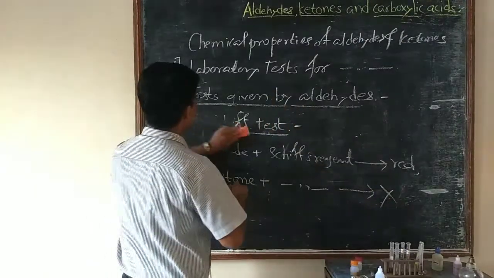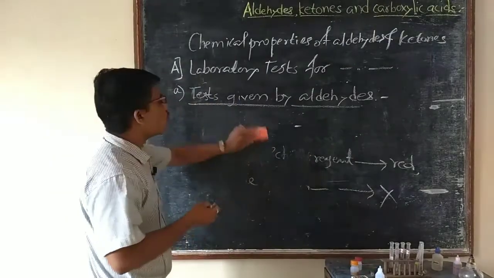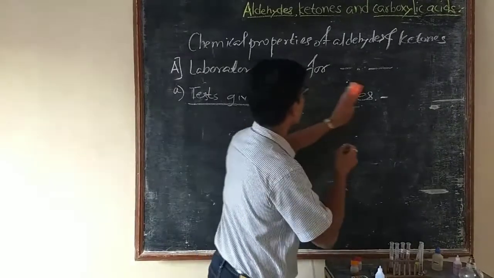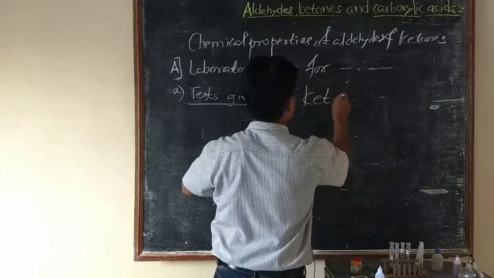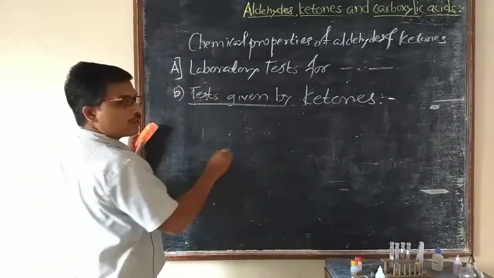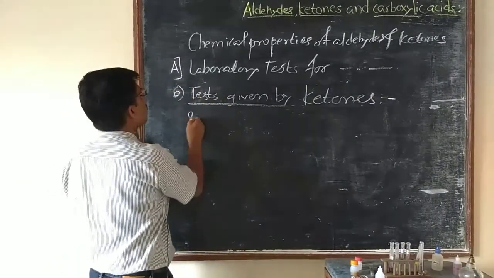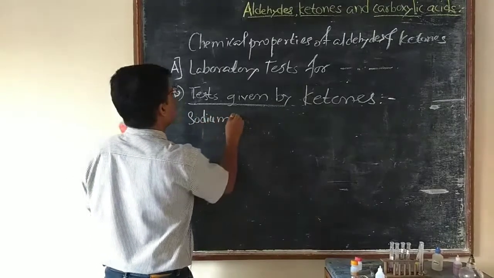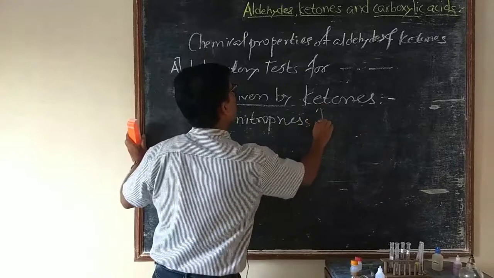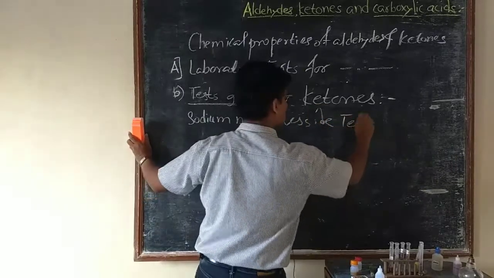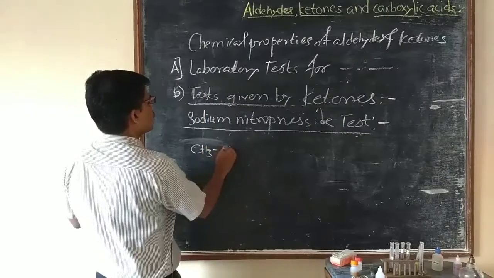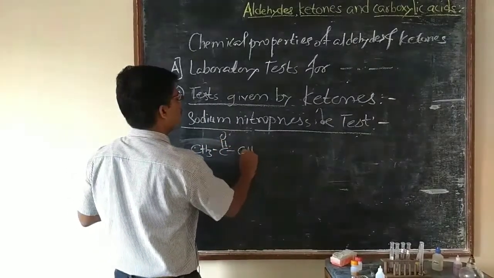Then we will see the test given only by ketones. Here the test is the sodium nitroprusside test. Take CH3 C double bond O CH3, that is, acetone.